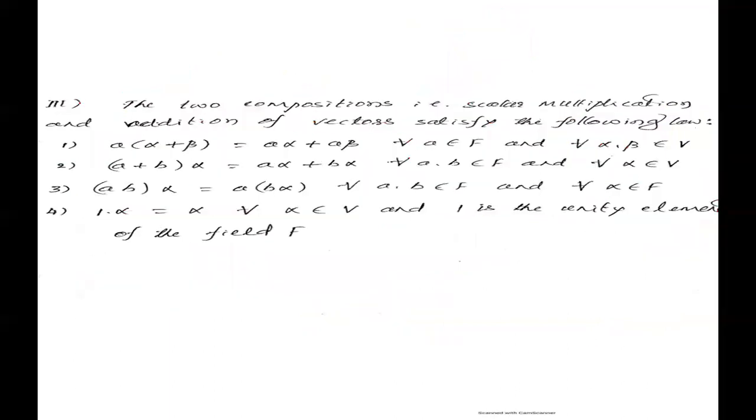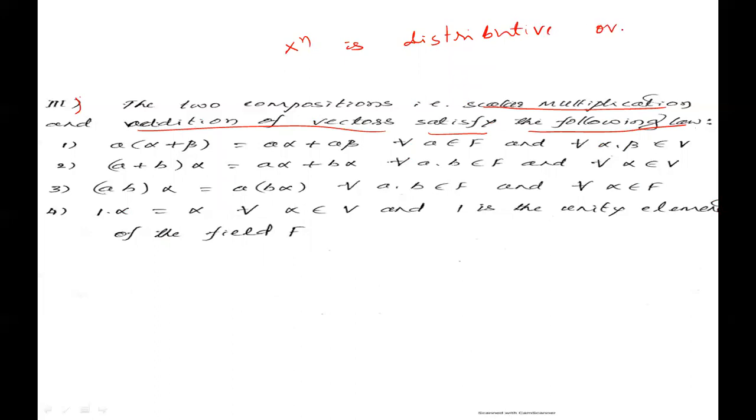Next, third condition. The two compositions, scalar multiplication and vector addition, satisfy the following laws. That means multiplication is distributive over addition.